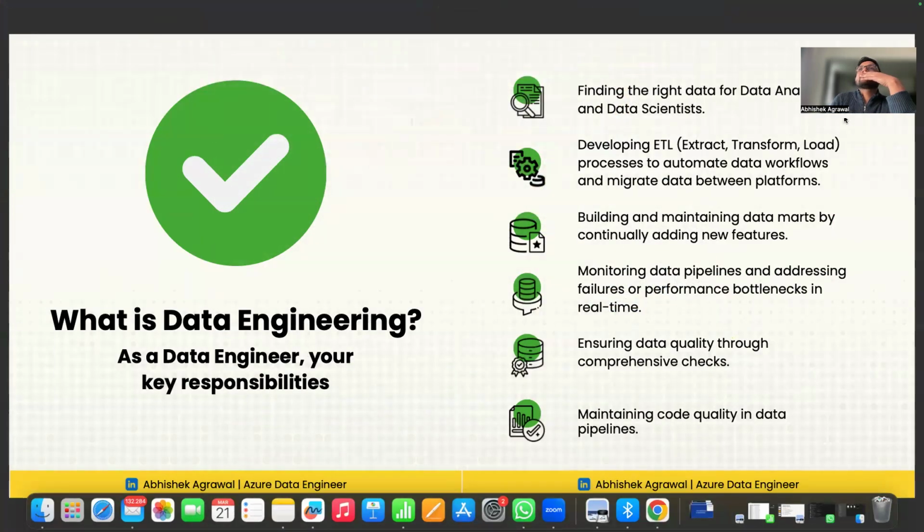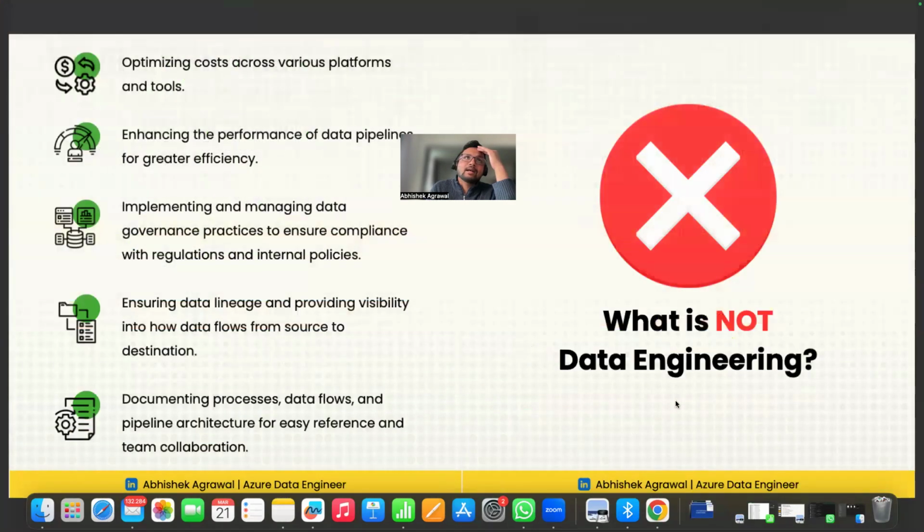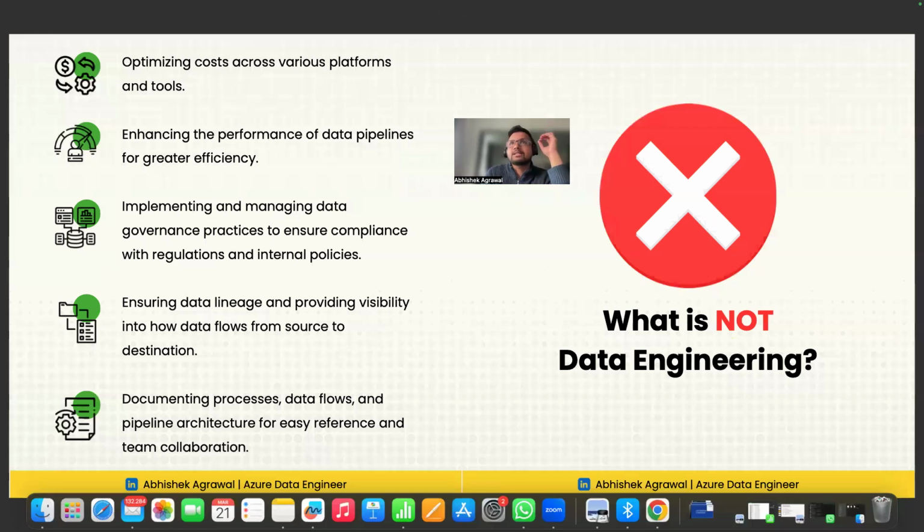So the data engineer will find the right data for the data analyst and data scientist. He will develop the extract, transform, and load pipeline, build the data marts, monitor the data pipelines, ensure the data quality is good, maintain the code quality, optimize for cost, enhance the performance of the pipeline, and implement data governance, means who can access the data. He will maintain the data lineage, how each data point is related, and document each flow.